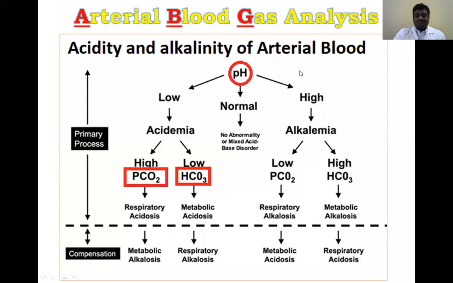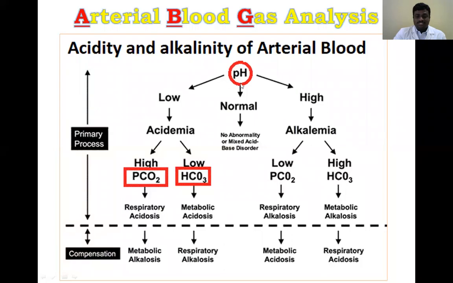blood has a specific pH value. The pH value is 7.35 to 7.45. So when our body is maintaining a specific blood pH within the normal limit of 7.35 to 7.45, then our metabolic reactions also proceed. When there is an abnormality of the pH, whether it is reduced or increased, there is a problem in the metabolic reactions, especially denaturation of the enzymes and denaturation of the proteins takes place.